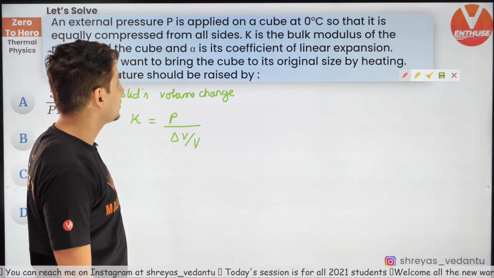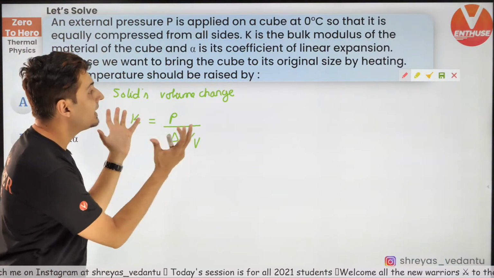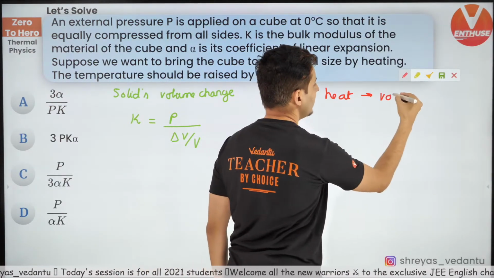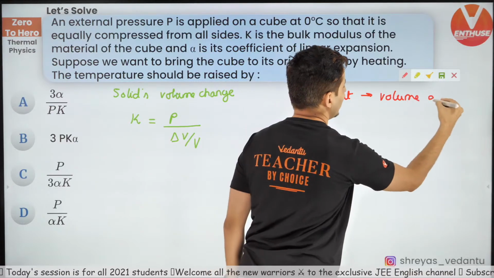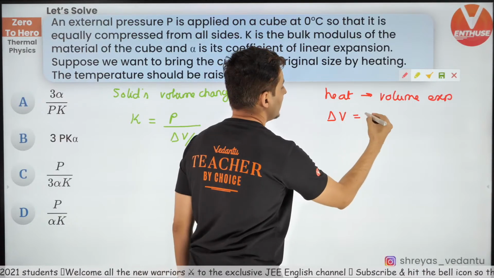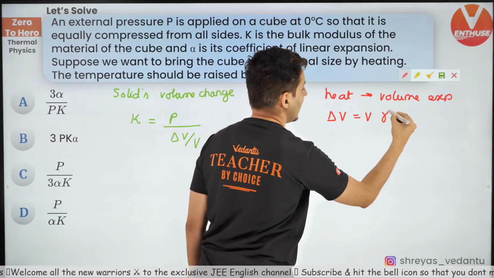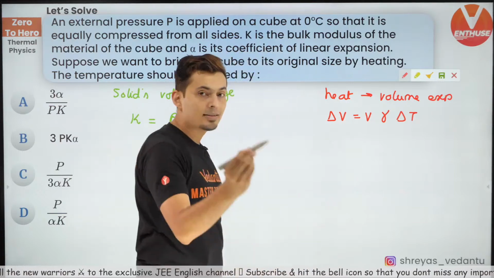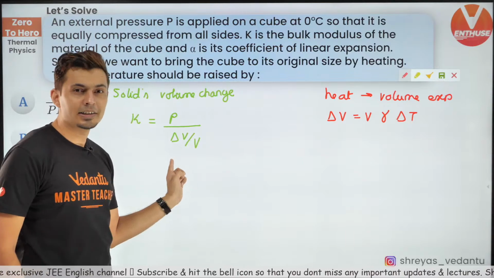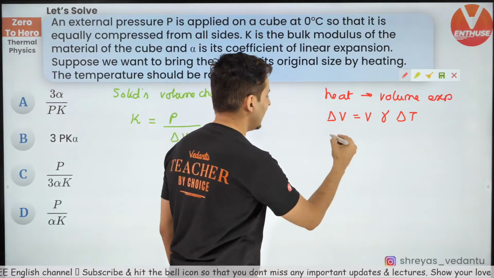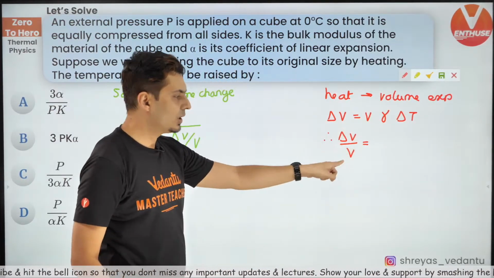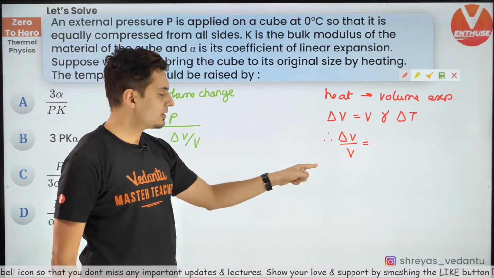Now the second concept that you should use is, you are heating it. So when you heat, that will lead to volume expansion. And what is the formula for that? Change in the volume is original volume into gamma into delta T. Now you can clearly see delta V is over here and here. So I need to do something. Delta V by V, I just bring that volume over here.